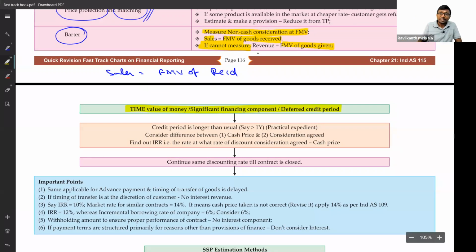Time value of money. People call it by three names. One is time value of money, next is significant financing component, next is deferred credit period. What is this? Generally, if you are selling goods, what is the maximum credit period we give, in months or days?